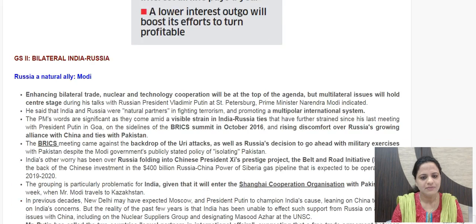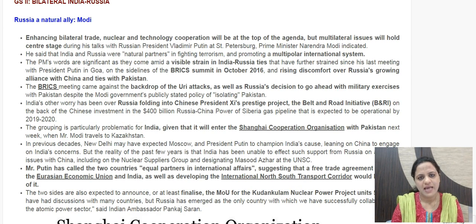Then the next news item is Russia, a natural ally: Modi. Prime Minister Narendra Modi is on a 6-day, 4-nation tour. He has already visited Germany and Spain. Now he's in Russia and his last stop will be France. In Russia also, negotiations will take place between the two leaders and deals are expected to be finalized, specifically the Kudankulam nuclear power project, the Unit 5 and 6 deal.